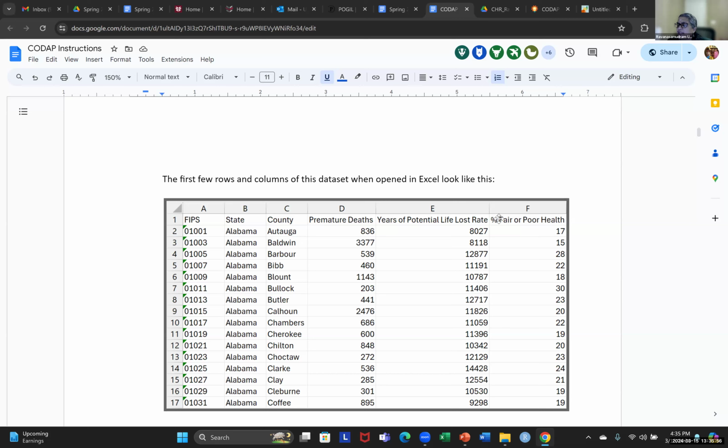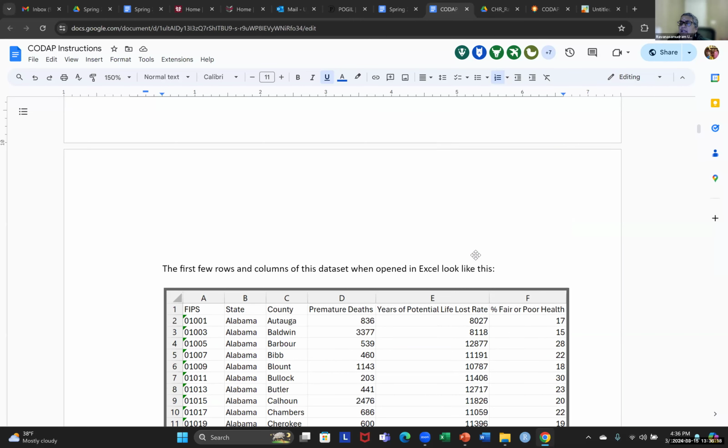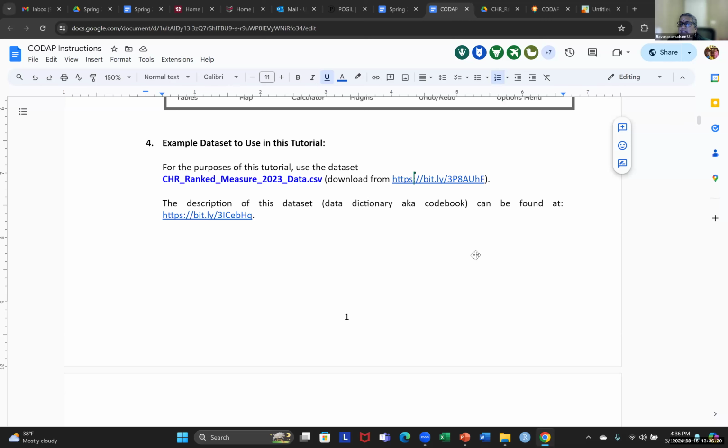And of course, some of these variables, the column names, are also referred to as attributes, features, dimensions, a variety of names for the same thing. Some of these variable names may not convey full meaning to us, whereas state and county we do know, but we don't know what they mean by years of potential life lost rate. So for that reason, we do provide the description of the data set as well.